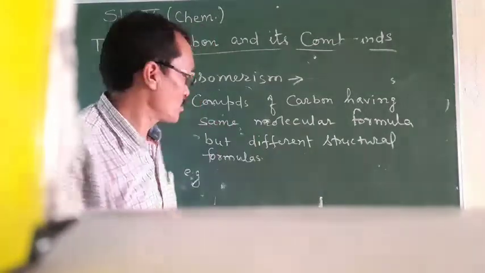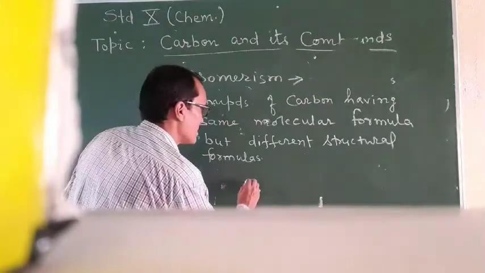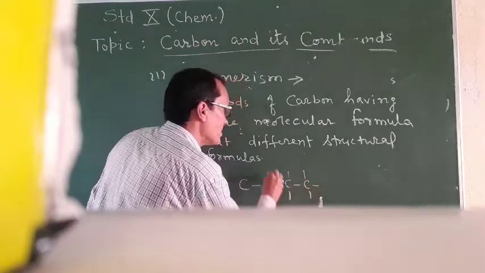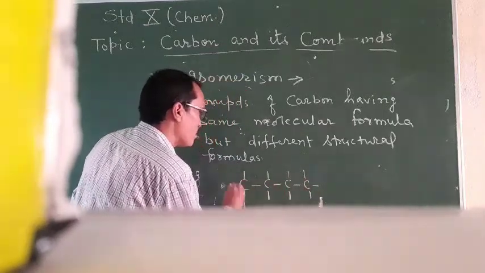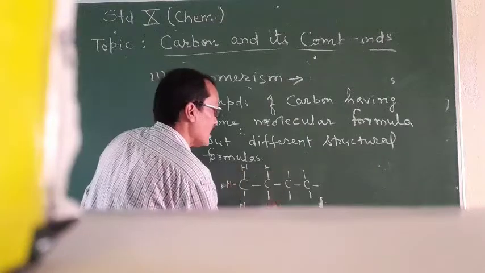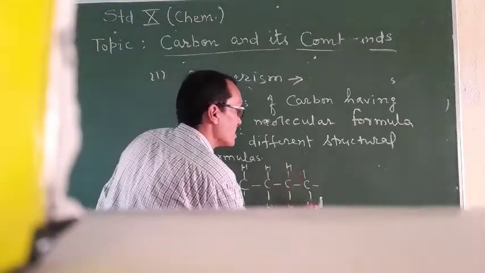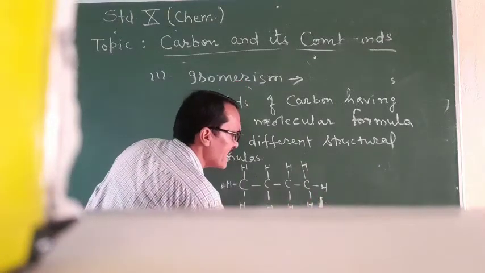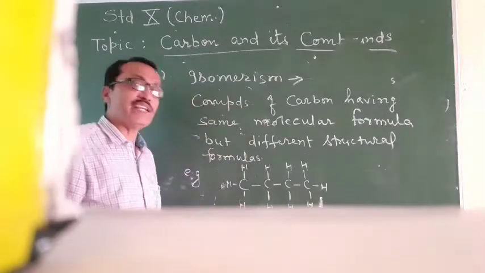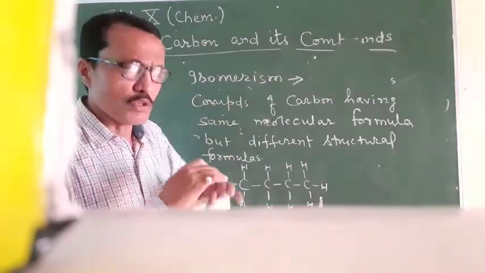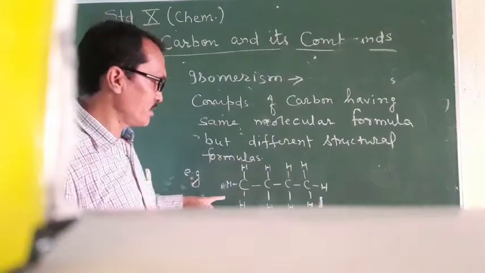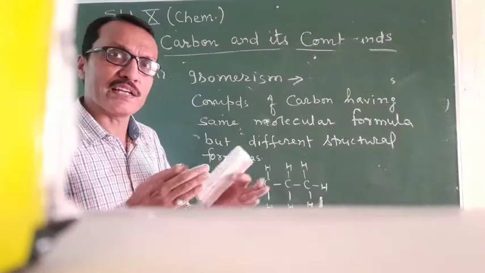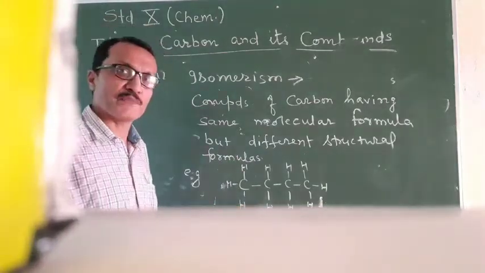For example, you can see this is a compound of carbon having 4 carbons and 10 hydrogens, and this is known as n-butane. This n stands for normal, straight chain. You can see all 4 carbons have been joined linearly. So this is n-butane.